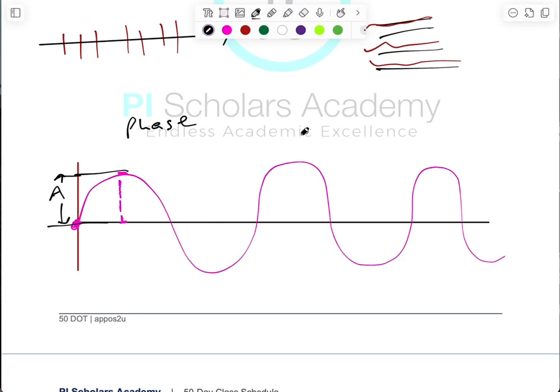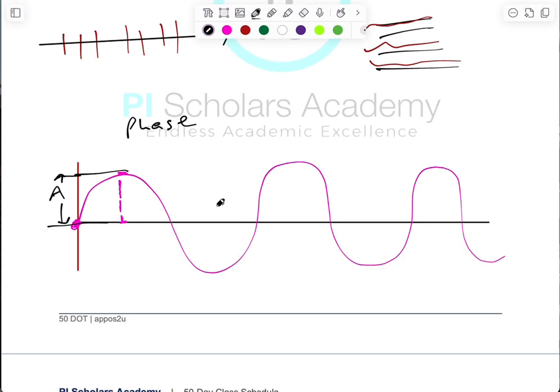Number two, they must have the same displacement from the origin, and the distance between them is a single wavelength.